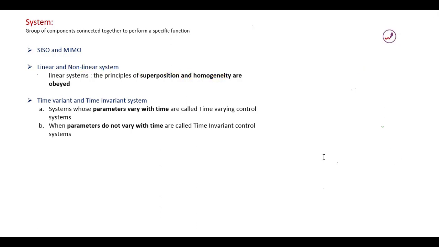The next classification of systems is time variant and time invariant. If the parameters of the system vary with respect to time, then we say the system is a time varying system, and if the parameters do not vary with respect to time, we say it is a time invariant system. For example, say the input applied to the system is a step input signal, R of t.